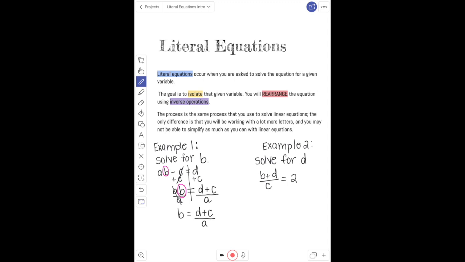Now, again, I didn't actually find an exact number value for b. All I did was rearrange my equation so that the variable I wanted to solve for was isolated, which means it was by itself. So again, you're rearranging, okay? For this next problem, we're solving for d this time.